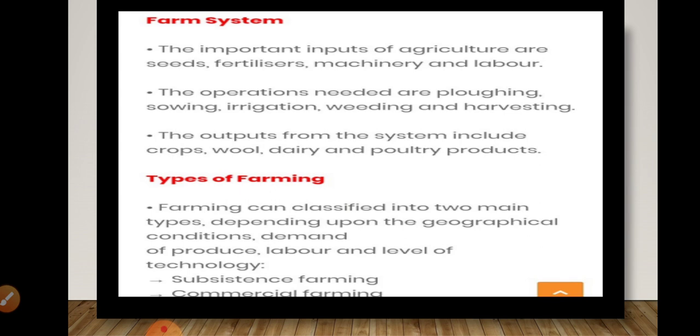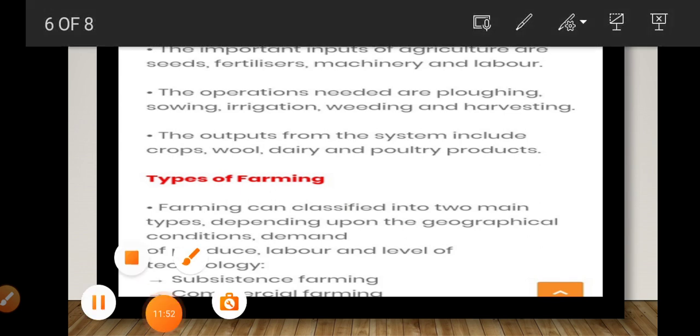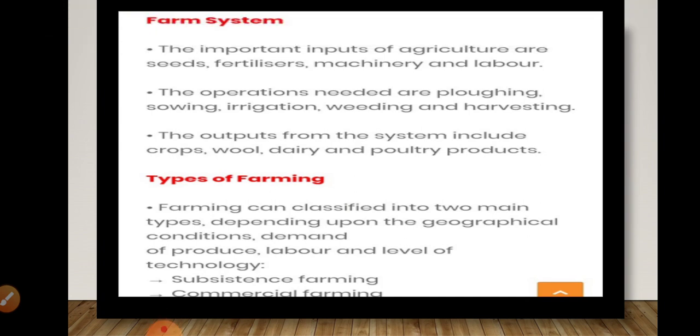Fertilizers are going to protect our crops from being spoiled by insects. Machineries are also required, and labor is also required.